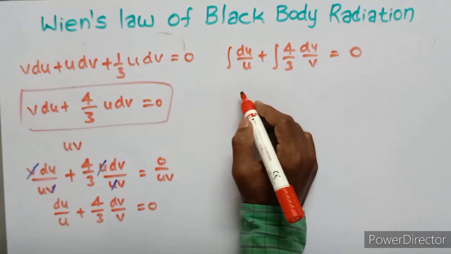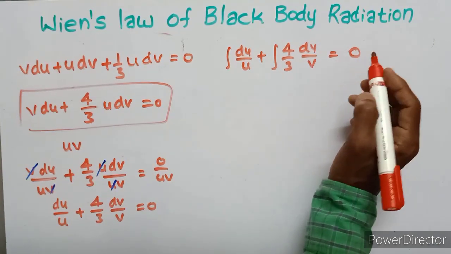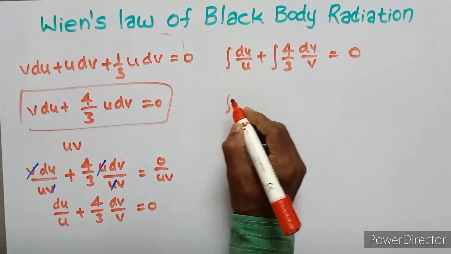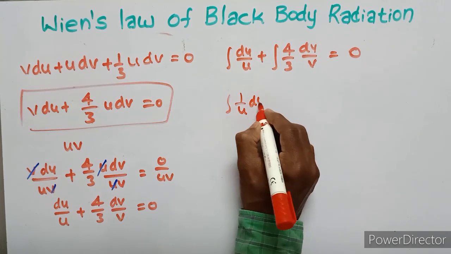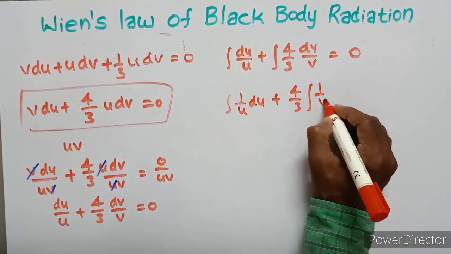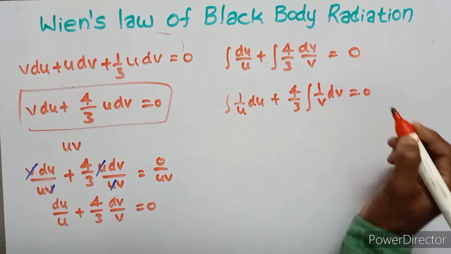Then, integrating on both sides, integration of 1/U dU plus 4/3 integration of 1/V dV is equal to 0.